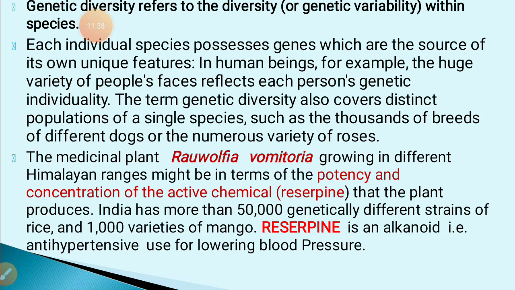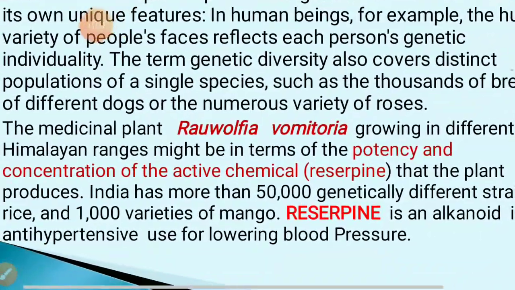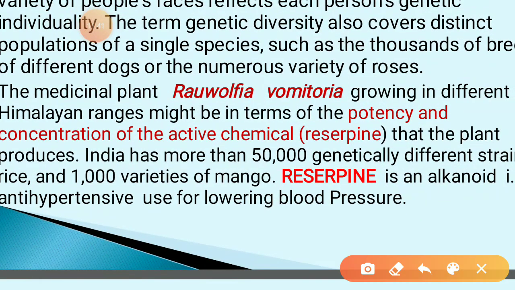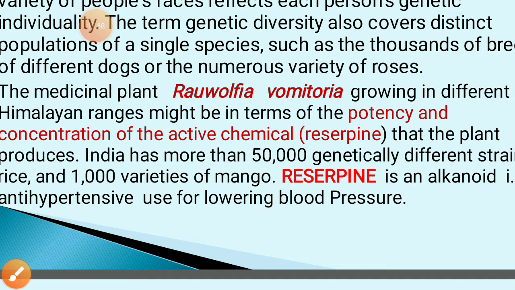You will be surprised to know the name of the well-known medicinal plant that is used to lower the blood pressure, Rauwolfia vomitoria, growing in different Himalayan ranges, but they are different in their genetic variety. On what basis are they different? On the basis of potency and concentration of the active chemical reserpine.